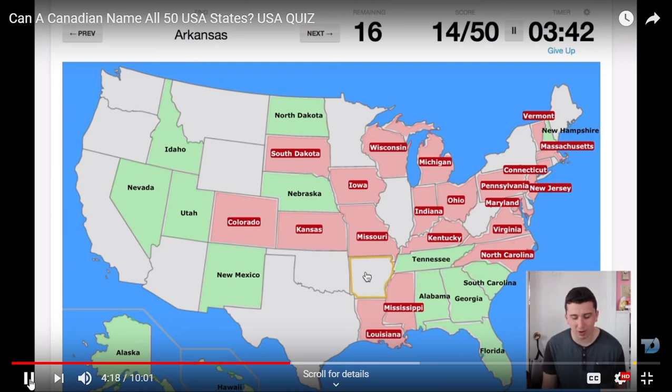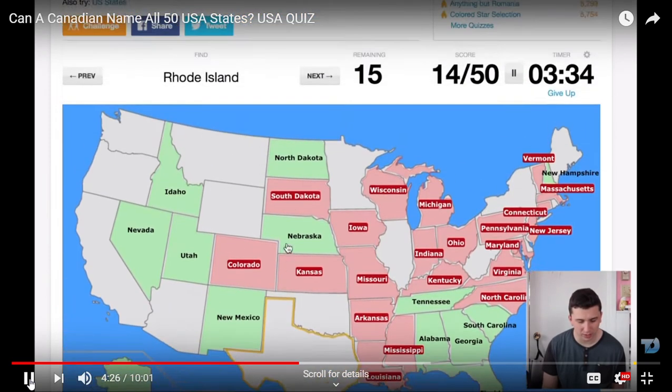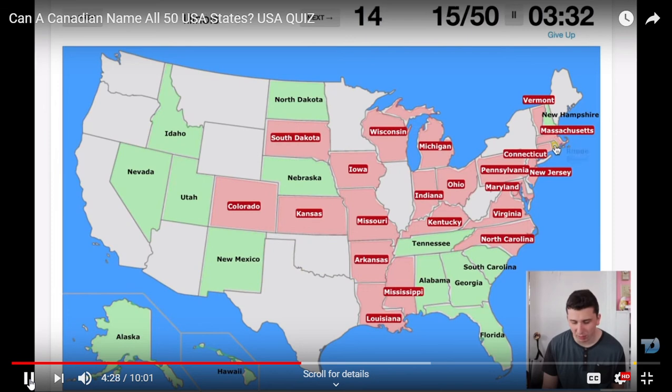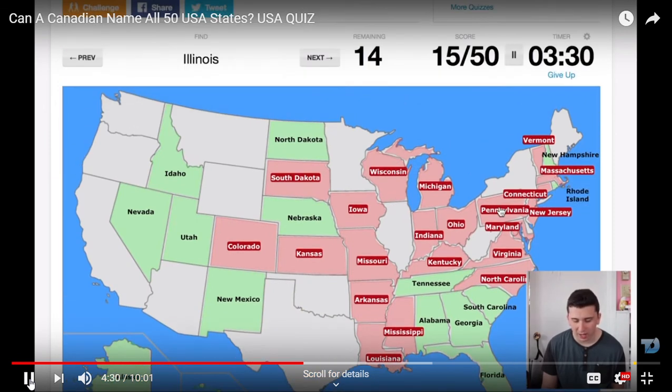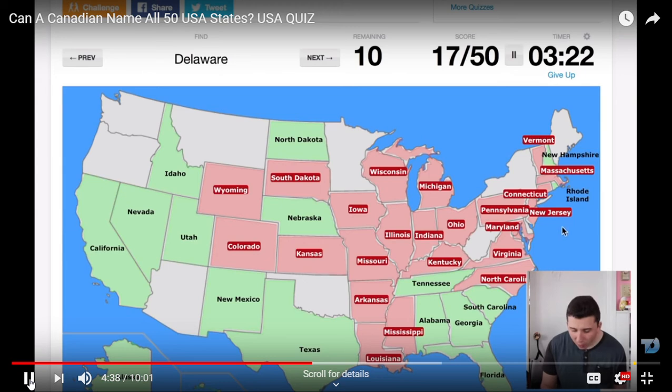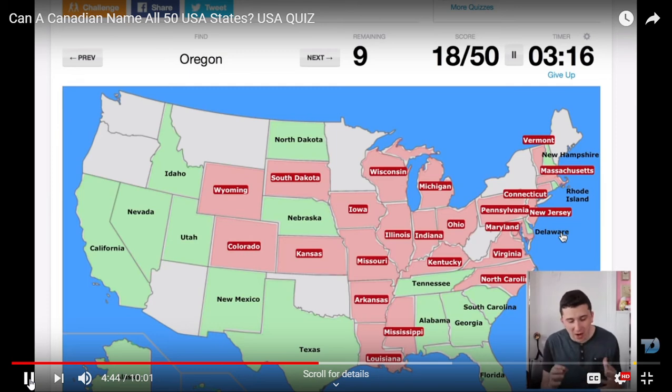Wisconsin is up there. Oh, very close to Canada. Arkansas? Where is Arkansas? No, that's not going to be right. Okay, Rhode Island, that's the small place right over there. Okay, I knew that one. Illinois is right over there. Texas, that's probably the most obvious. Wyoming? No, that's over there. California? Okay, I know Delaware. Where exactly is Delaware? I don't know how you're supposed to know. There's a million states into like one small area.